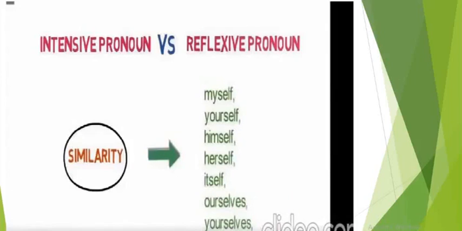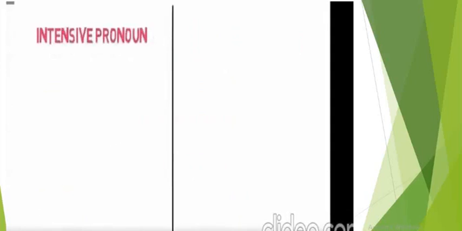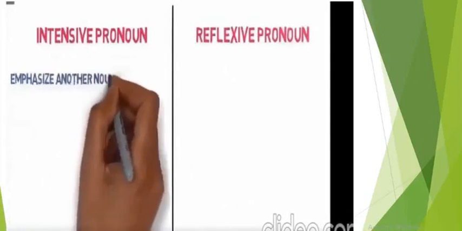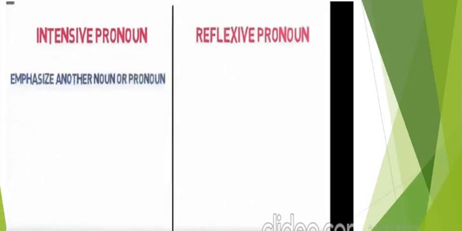So these pronouns are categorized in different categories. Let's learn when this pronoun is categorized as intensive or emphatic pronoun and when it is categorized as reflexive pronoun. Now, an intensive pronoun emphasizes another noun or pronoun in the sentence.